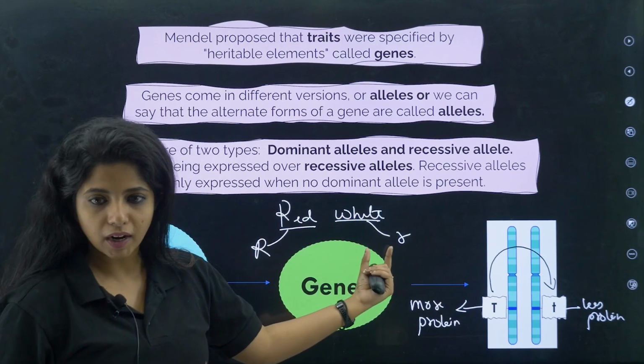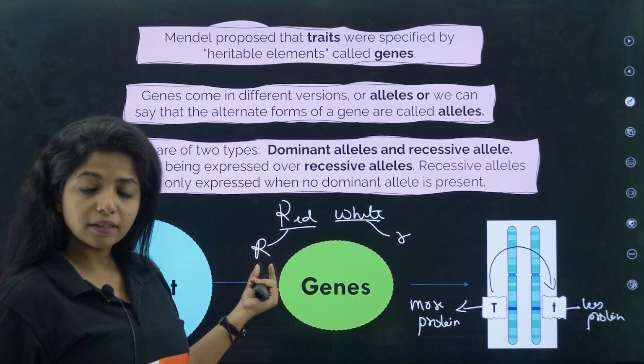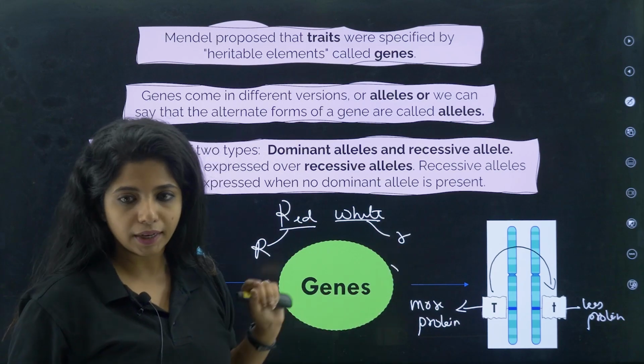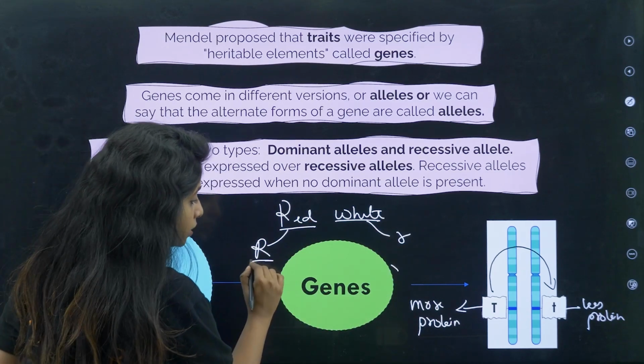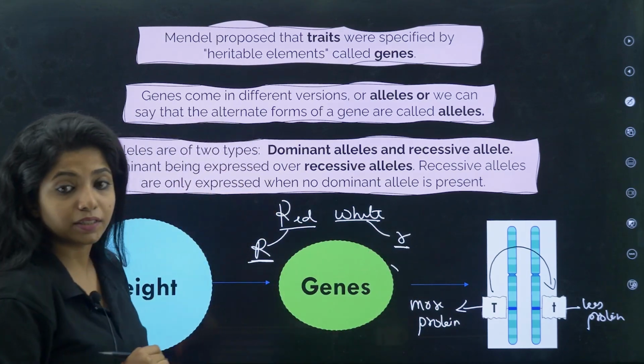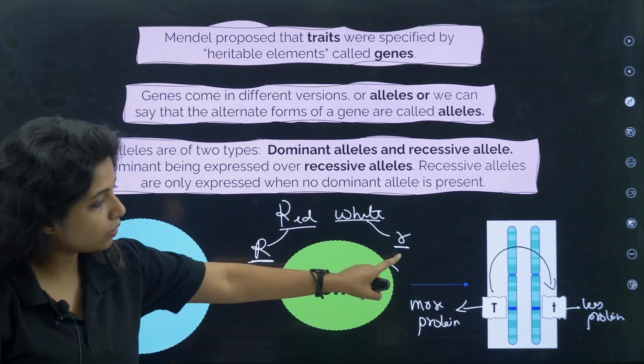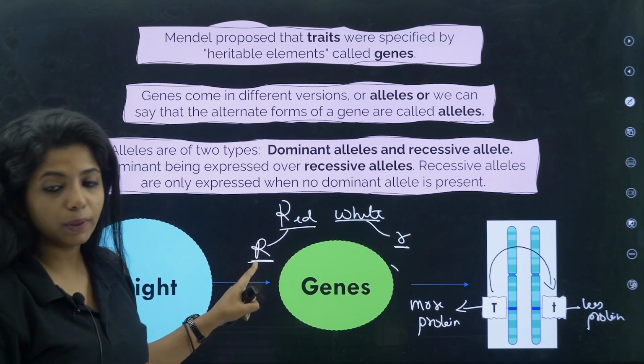Because you usually do it in that way only. Whatever the dominant character is, you make it a capital letter, and the recessive one you write with the small letter like that. So over here this is a dominant trait and this is a recessive trait. The other one, what do you call it? Recessive. This one will be dominant.